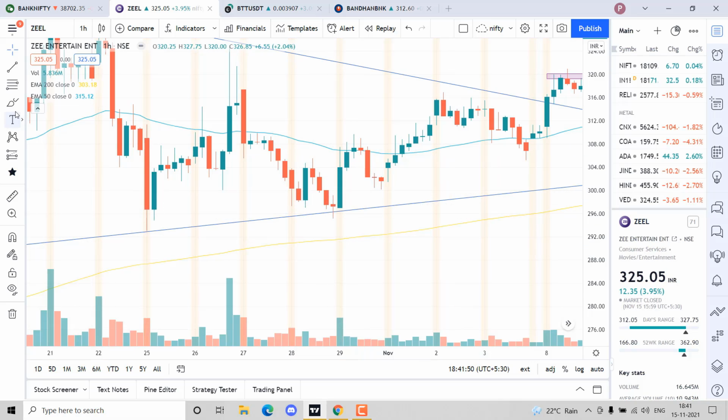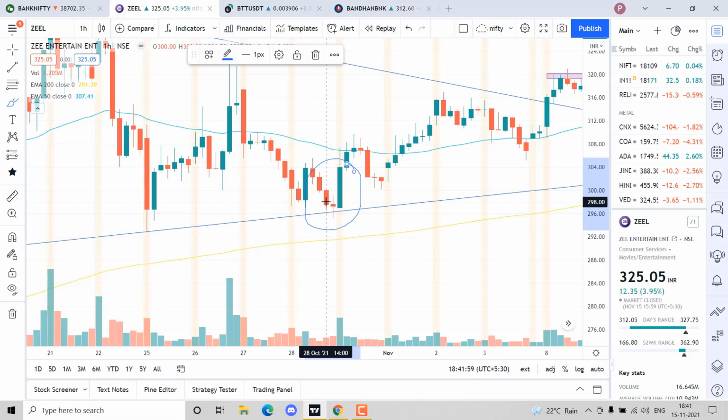And I had given you an assignment in the previous video to analyze different types of candlesticks. Can anyone tell me what kind of pattern this is, these three candles, 1 o'clock, 2 o'clock, and the morning 9 o'clock of the next day? This three candle pattern is called morning star.